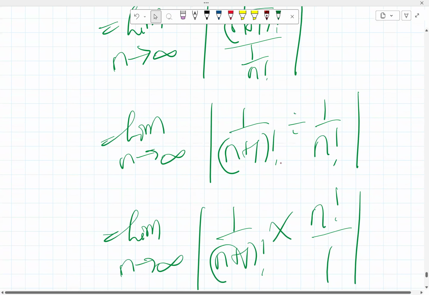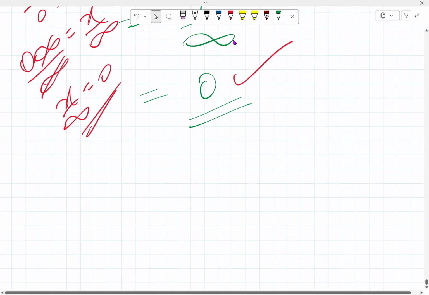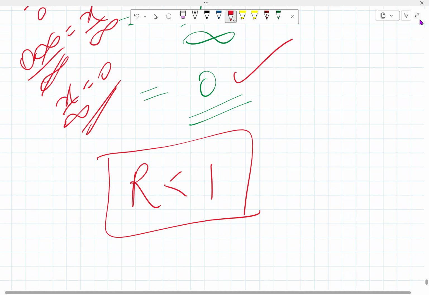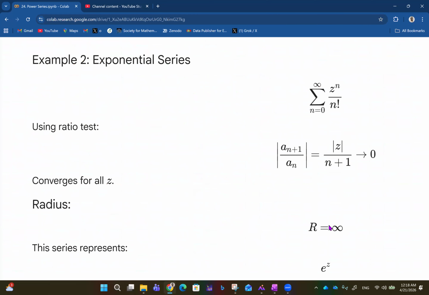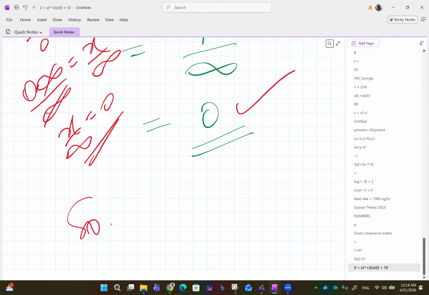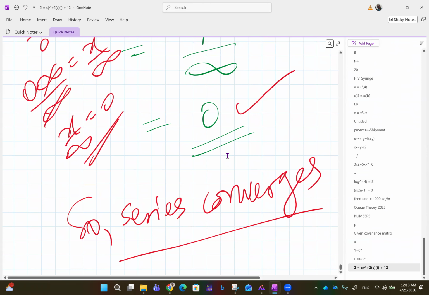So here we see that because this is 0, it means that the radius of convergence is less than 1, right? And we can say, oh yeah, it's actually undefined. The radius of convergence is undefined. But because we got 0 here, we say that the series converges. So the series converges because this 0 is less than infinity.